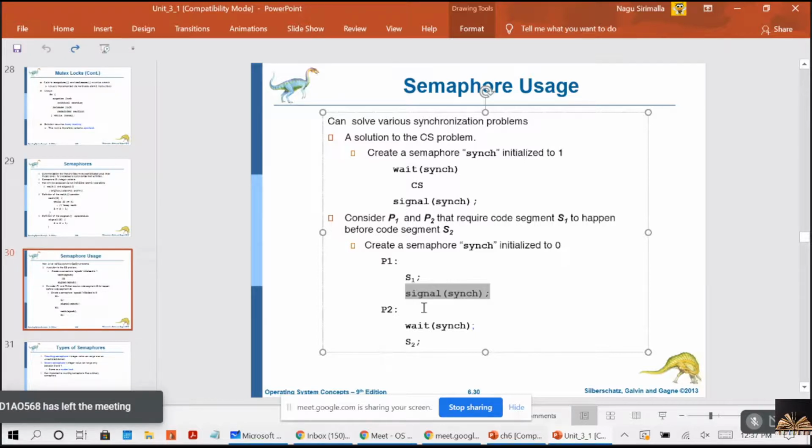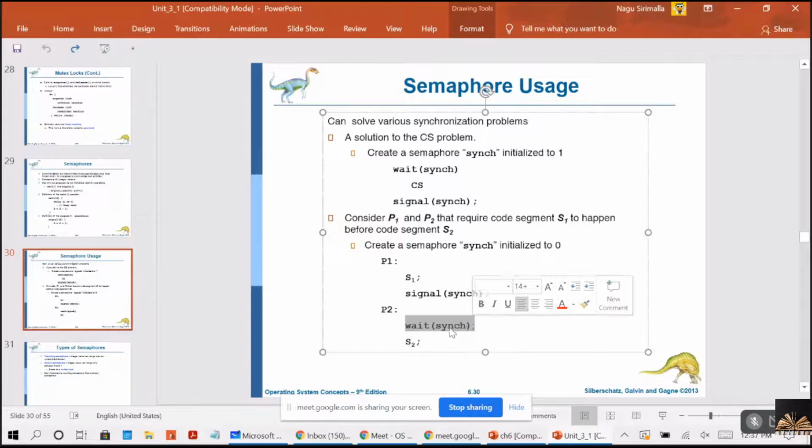So unless the signal is executed, P2 will not get executed, because I have called wait in P2. P2 will be satisfied only when S has a positive value, which happens when I execute the signal in P1. That is how I can make sure that P1 will be executed first, then only P2.